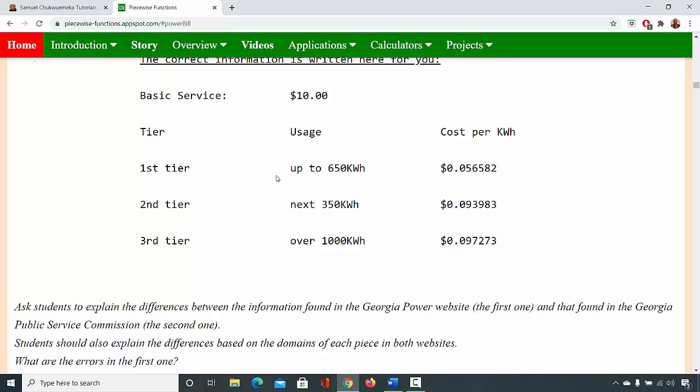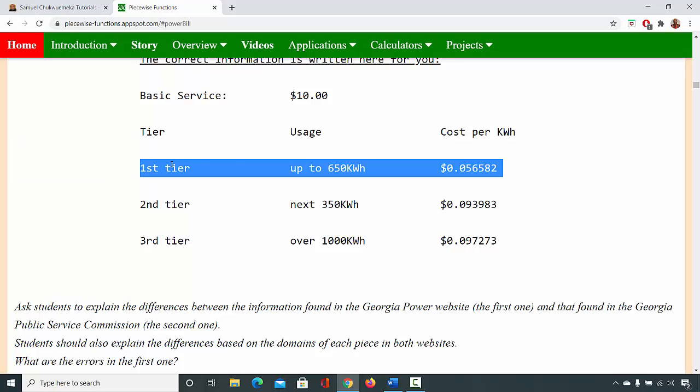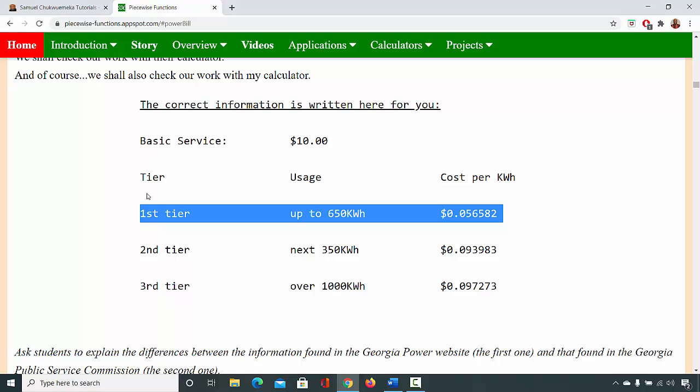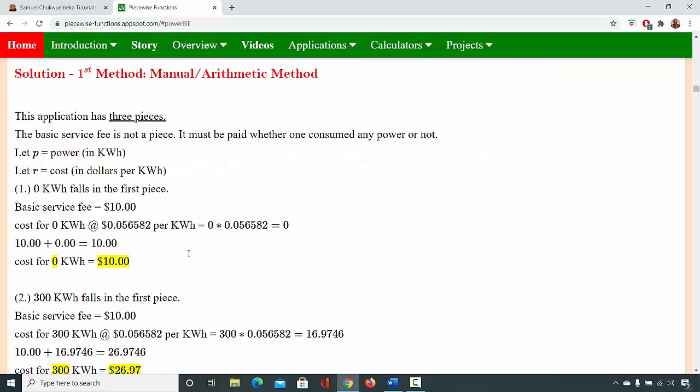So a resident that consumes 300 kilowatt hour is in the first tier. I'll call it the first tier right now, but because we are doing piecewise functions, you will see that it falls in the first piece. In their website, they called it first tier. However, because you're now teaching the topic piecewise, which means several pieces, you can use first piece.